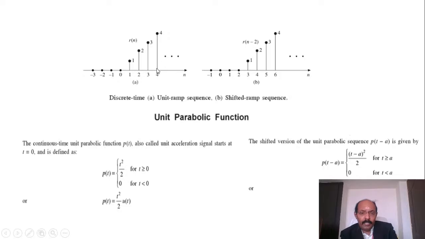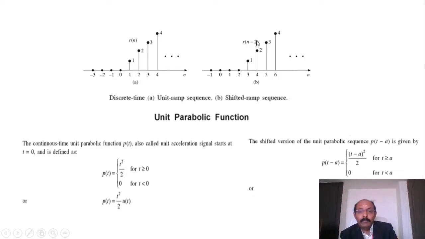For n equal to 0, it is 0. Similarly, for n equal to 1, r of 1 is 1. For n equal to 2, r of n is equal to 2. Okay. Now I'm going to shift by the value of 2. So what happened? This element is shifted to 3. This element, n equal to 1, was shifted by the value of 2. Now it is shifted here. From 3, we are getting the element. Now 3 is the starting position.